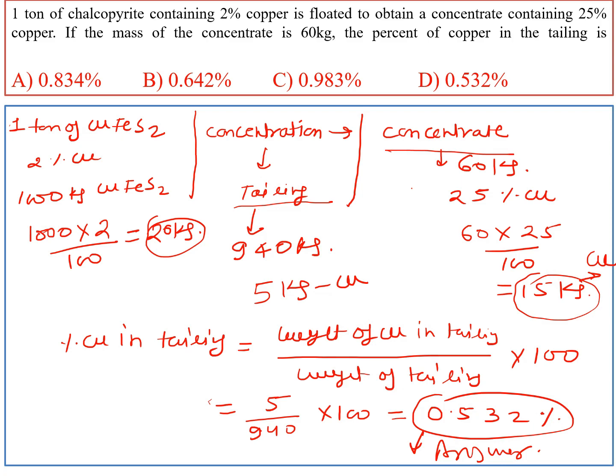This is how we find the copper percentage in chalcopyrite, and how we find the copper percentage in concentrate, and we get 5 kg copper in tailing. Then we applied the simple aptitude formula, weight of copper in tailing upon weight of tailing into 100, and found the answer.